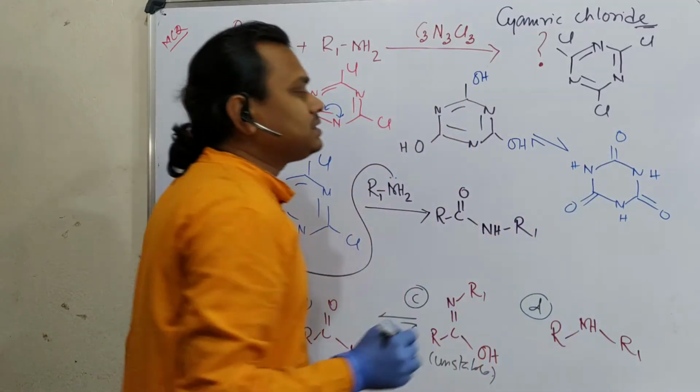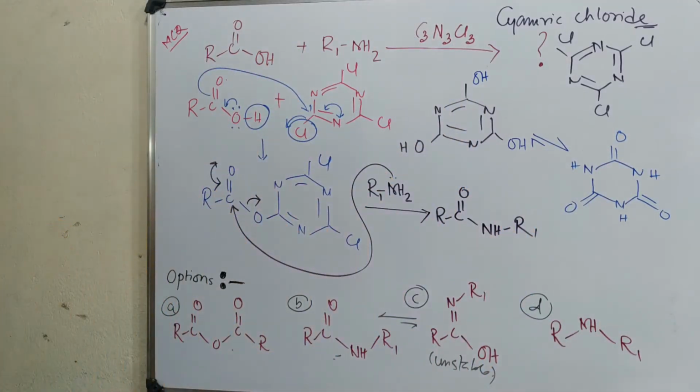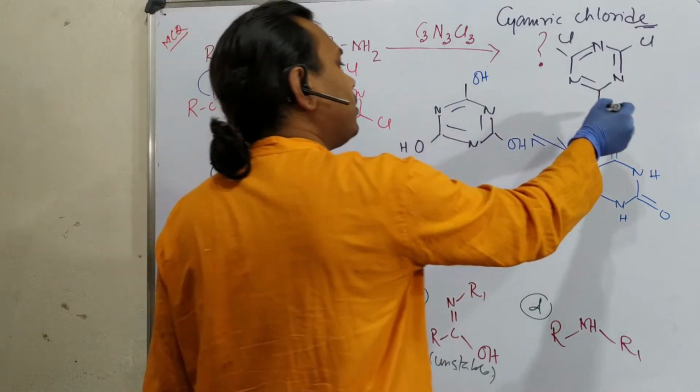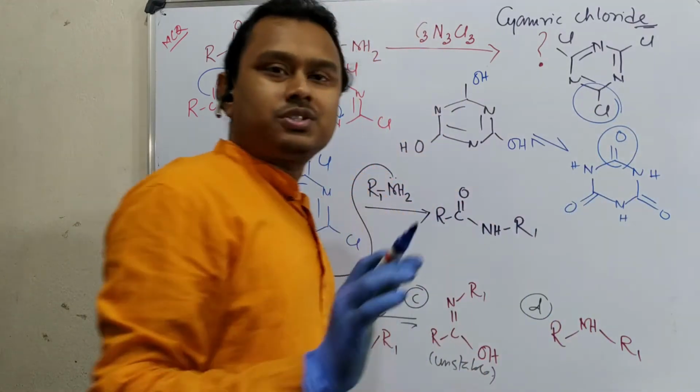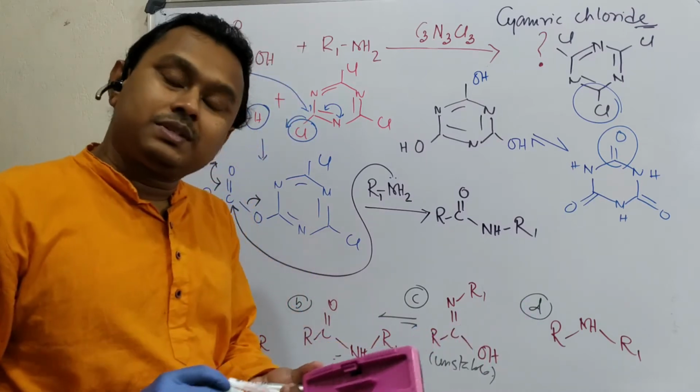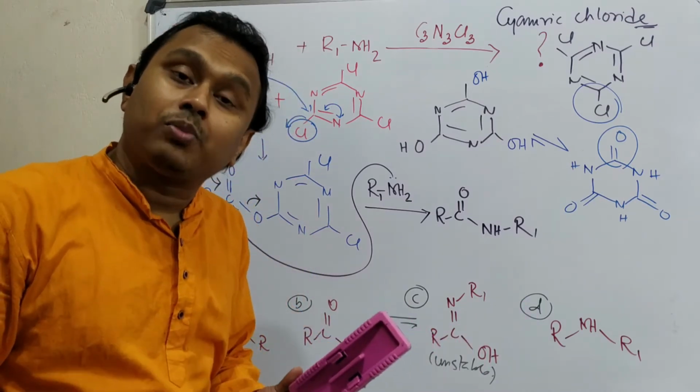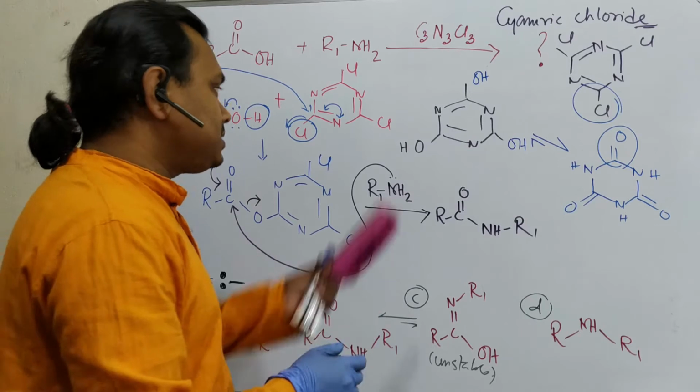Now that means this is stable. And by the way, remember what is actually changing. This carbon-chlorine bond is converted into a carbon-oxygen bond. This is the overall change. And carbon-oxygen is far more stable due to proper orbital overlap, and that's why this reagent is used.